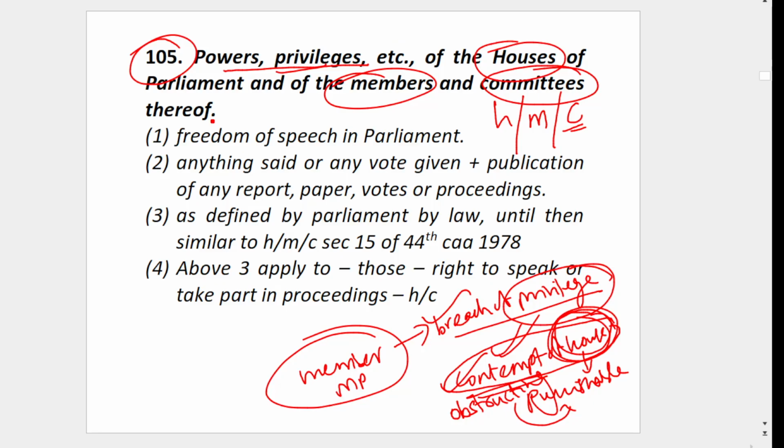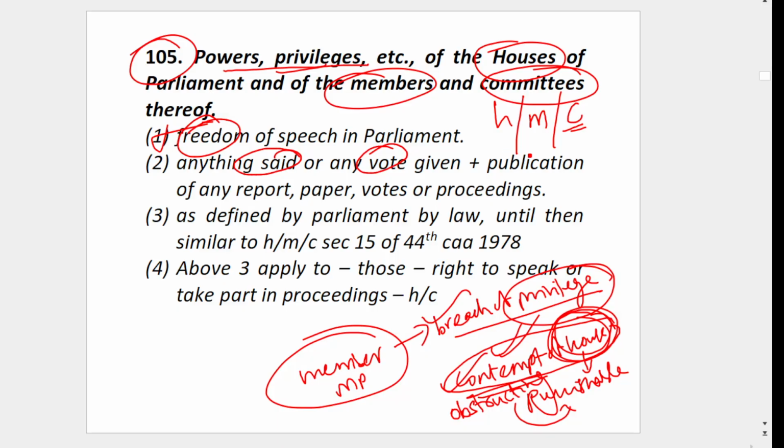The first privilege is freedom of speech in Parliament. You can freely speak out whatever you want, without any pressure or force. Whatever you said or voted, you cannot be inquired into in any court, no case, nothing.